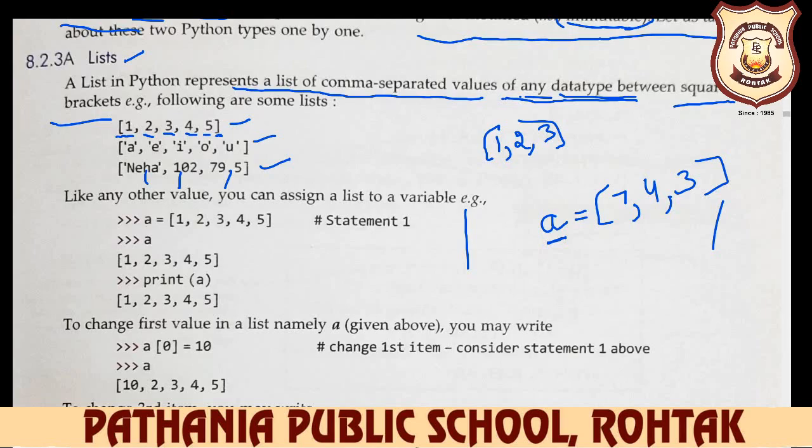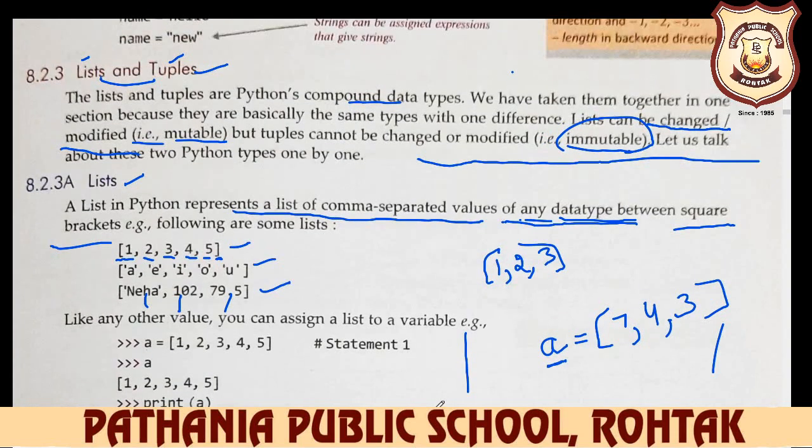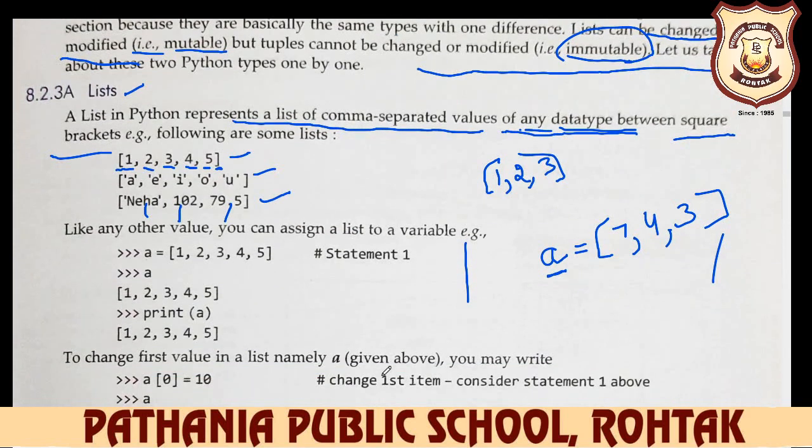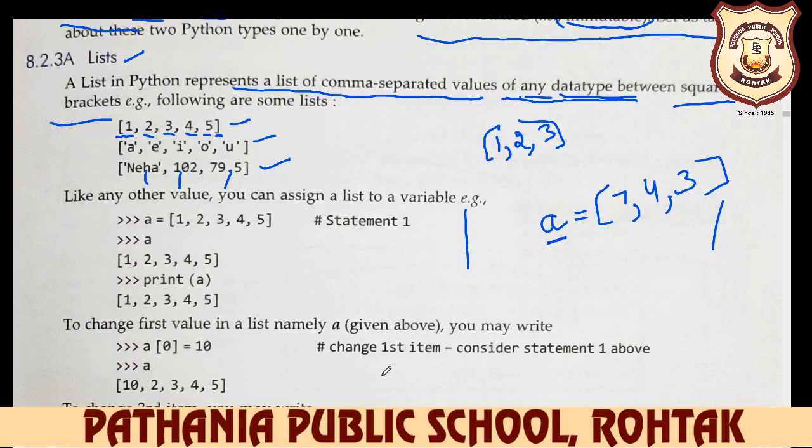To change the first value in a list, name a given above. We have already said that your list is mutable, and mutable means change and modify. So if you want to change any value here, you can change it. How do you change it?